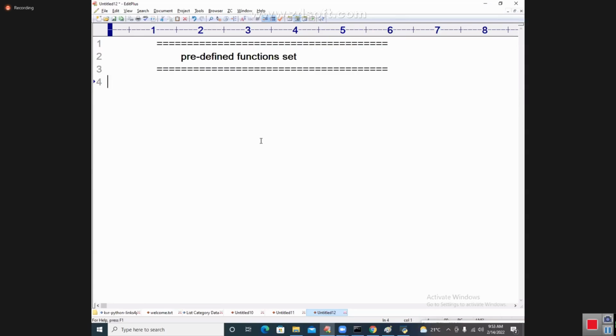So come on, students. What is the specialty of set? Can I perform indexing and slicing on set? No, we cannot. Why can we not maintain indexing and slicing on set?